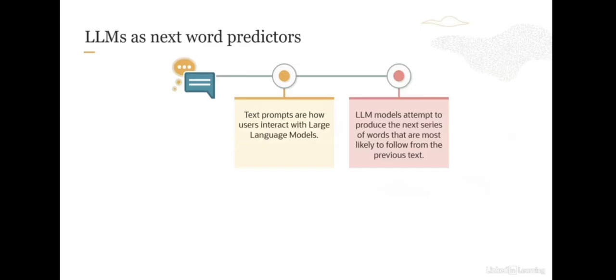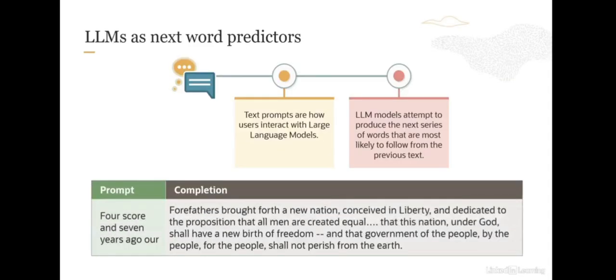For example, if you provide a prompt which says 'Four score and seven years ago, our' and you stop here, the LLM will complete this prompt with 'forefathers brought forth a new nation,' and so on, all the way to 'shall not perish from the earth.'